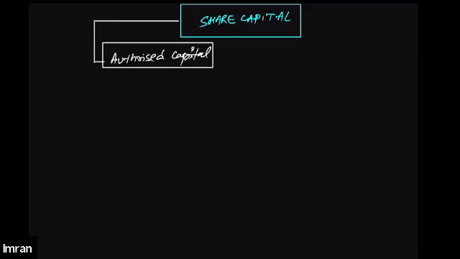There are two important documents of the company: the AOA, Articles of Association, and the MOA, Memorandum of Association. The authorized capital is the maximum amount a company can raise from the public, and it needs to be declared in the memorandum of association.